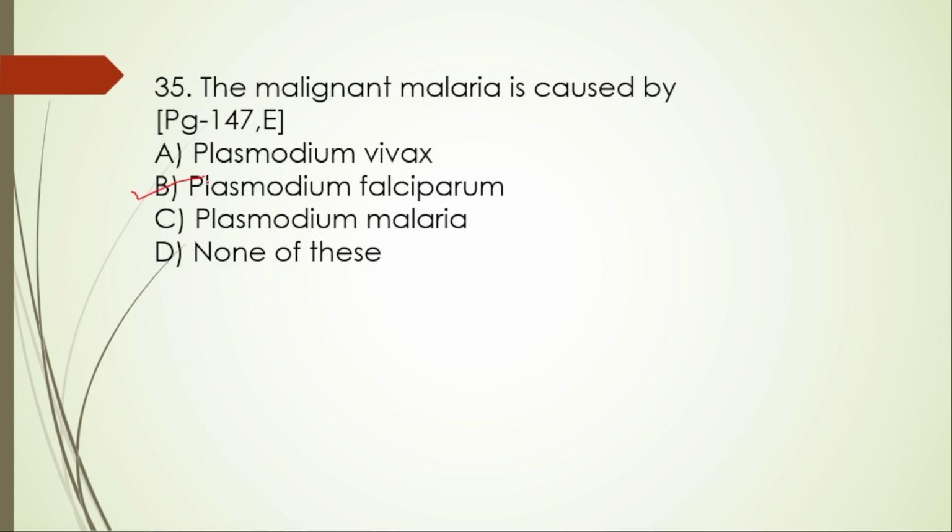This is the most dangerous species of malaria, because it is responsible for malignant malaria, which can lead to severe complications like cerebral malaria, and it is often fatal if not treated promptly. So this one is dangerous among them.